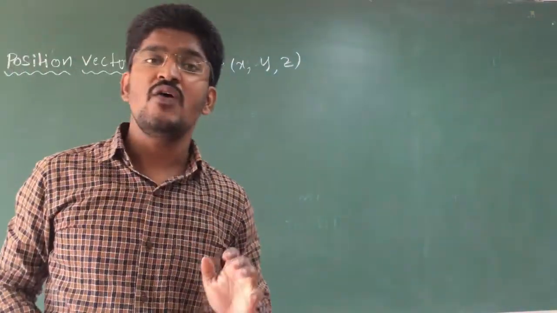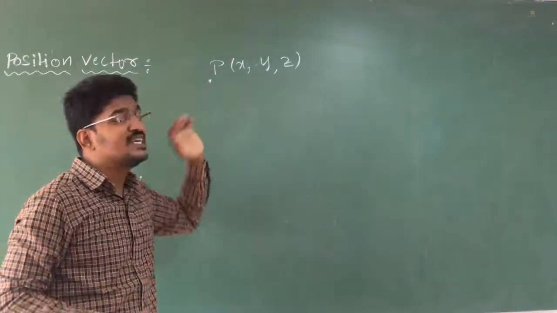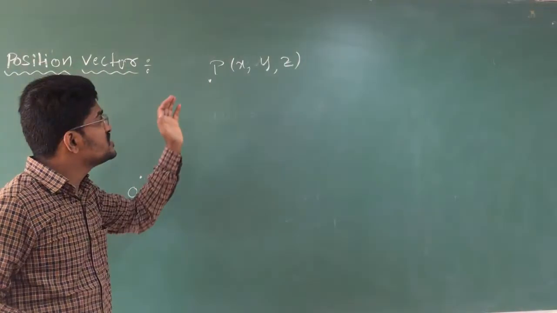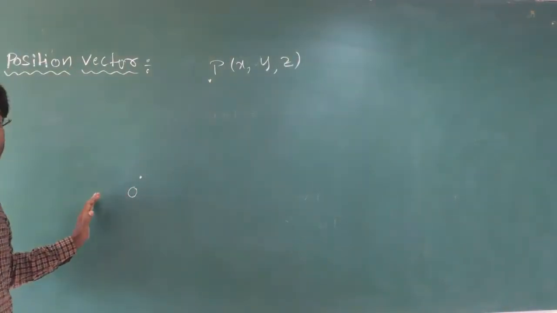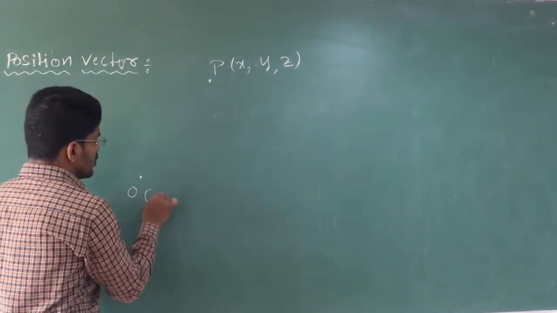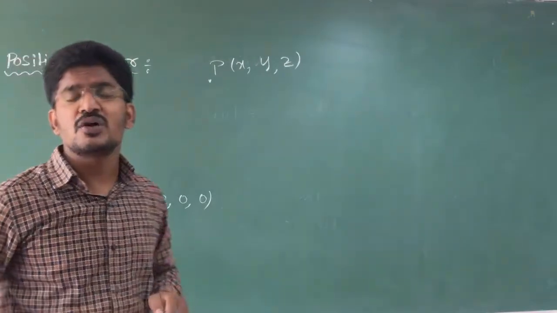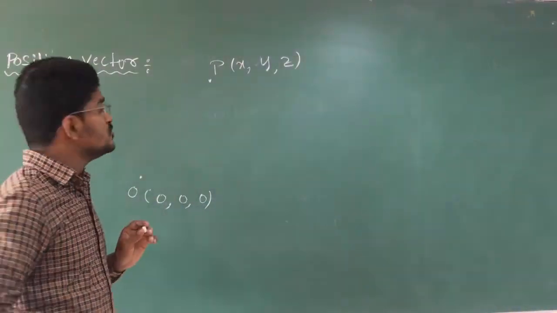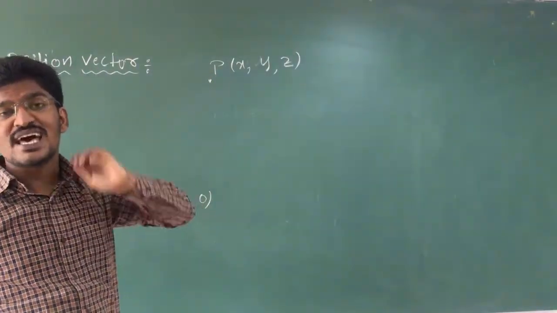If I want to study the position of this point P with respect to O, that is origin with coordinates 0, 0, 0, as you all know, in three dimensions origin will be 0, 0, 0.